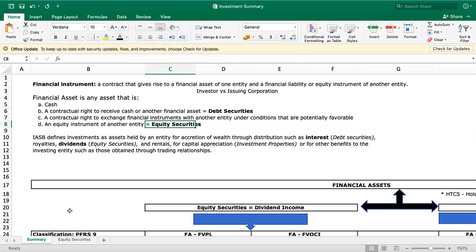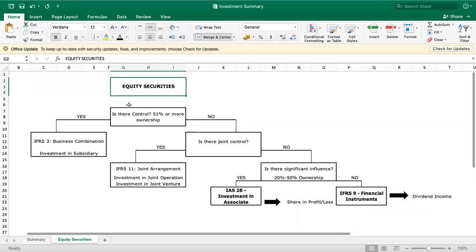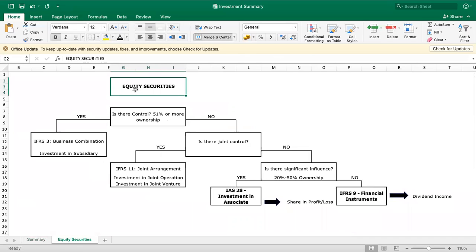Okay, so what if you invest on stocks? Nani may tabo, you invest on shares or equity securities or stocks for a certain corporation, we need to ask some questions to identify what type of investment and what type of standard atong gamiton, di ba? In accounting the investment in equity securities. Okay, so first question is, if you invest on stocks, if you invest on shares for a certain corporation, do you have control? Is there control?